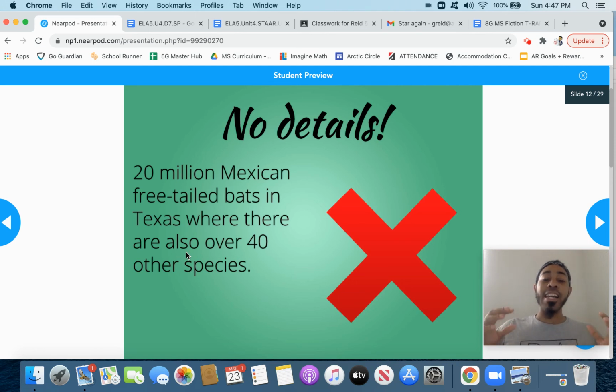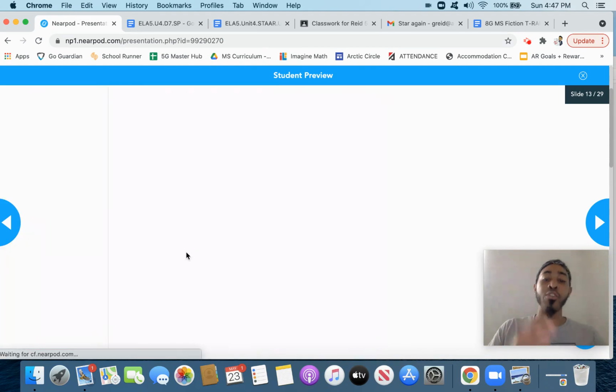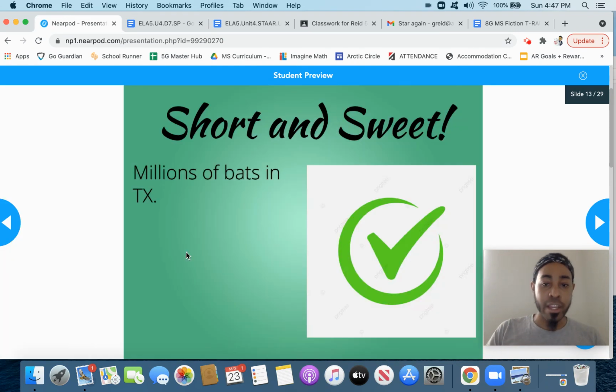Hey, scholars, yes, we're reading about bats, but too many details, that's going to be too much looking at the text and write it down, looking at the text and write it. No, the gist is short, it's sweet, it's quick, and fast. I can even make mine shorter, okay? Millions of bats in Texas. Boom.